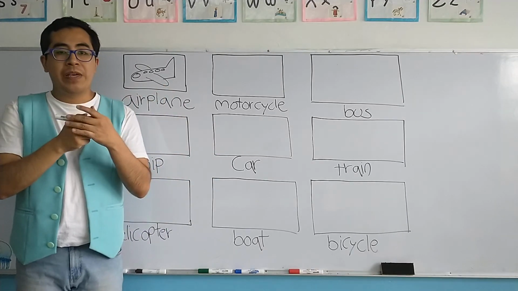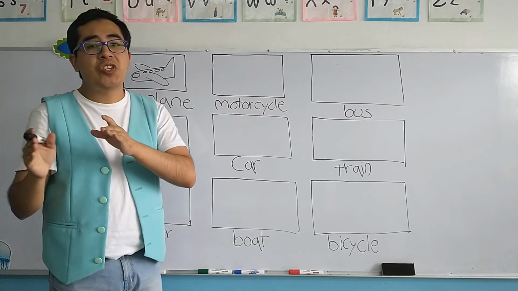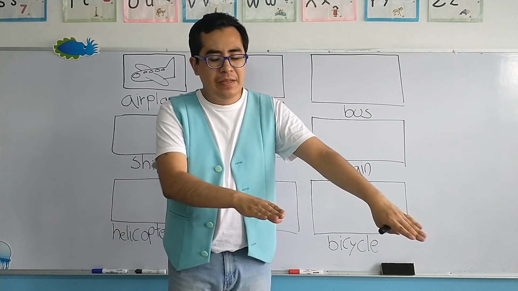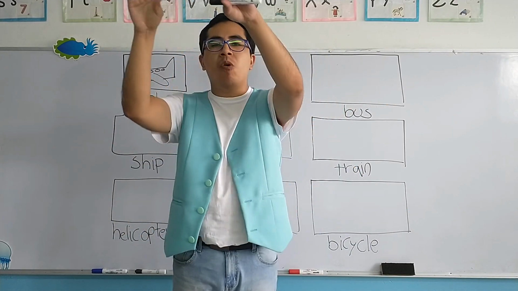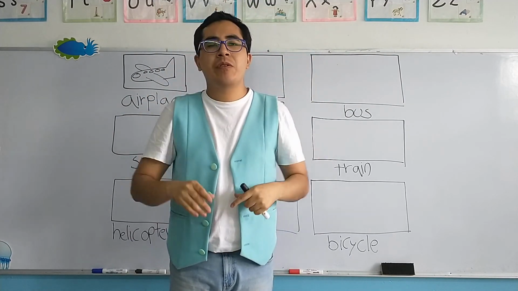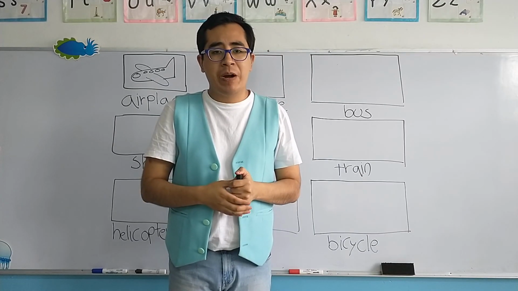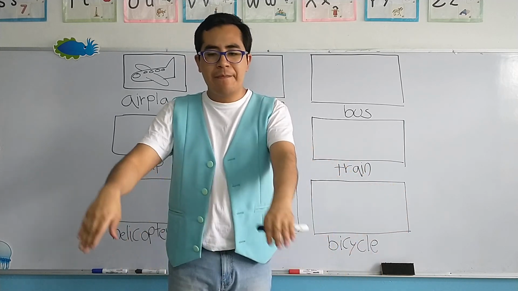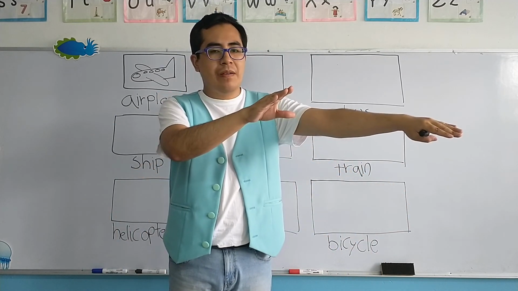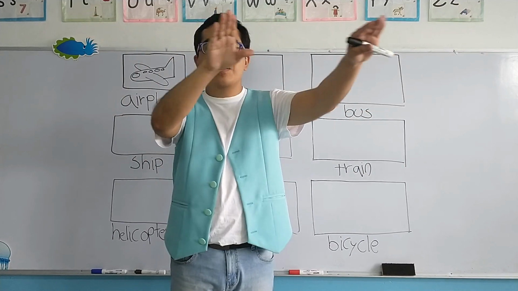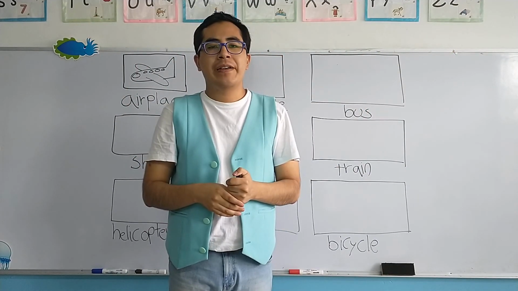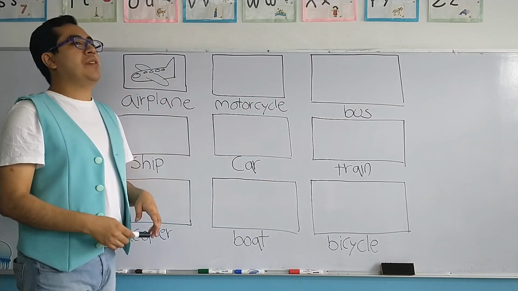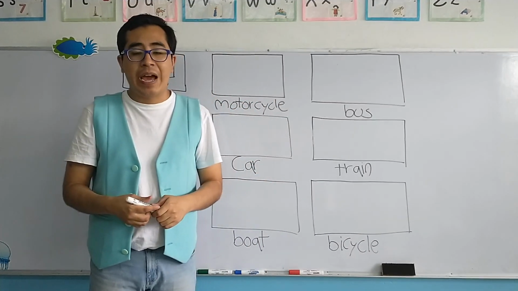Now, the airplane is a means of transportation that appears where? Land, sea, or air. El avión es un medio de transporte que pasa por ¿dónde? Land, tierra, sea, mar, air, por el aire. Air, very good.